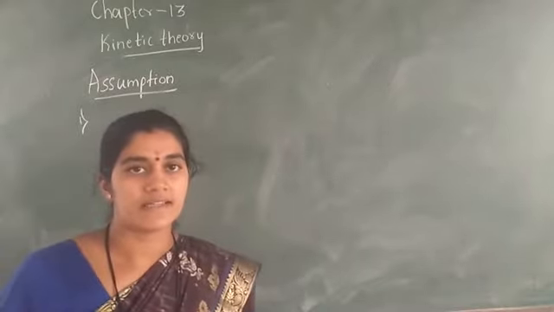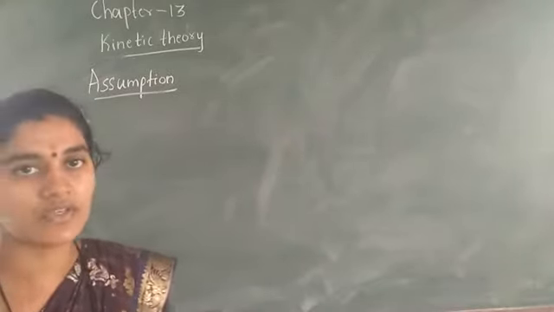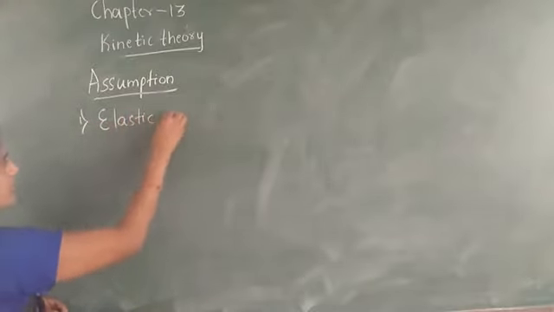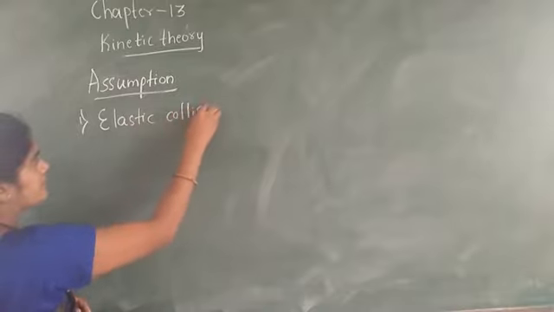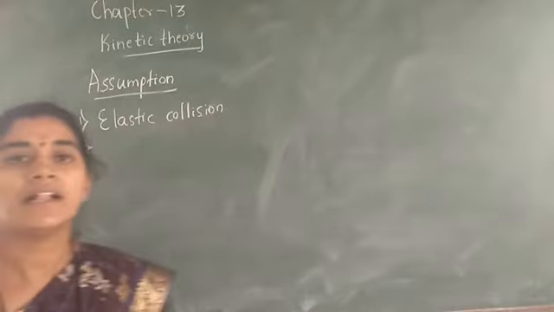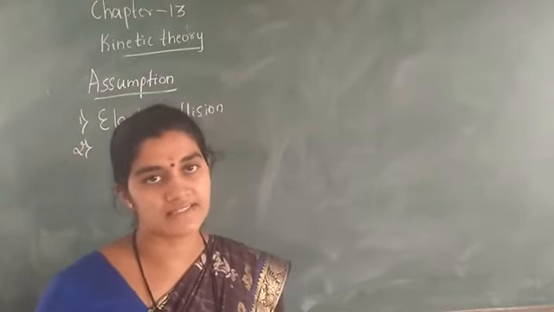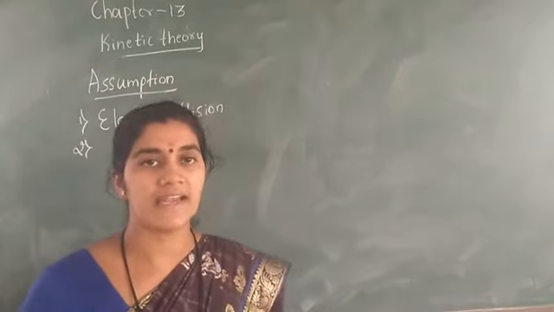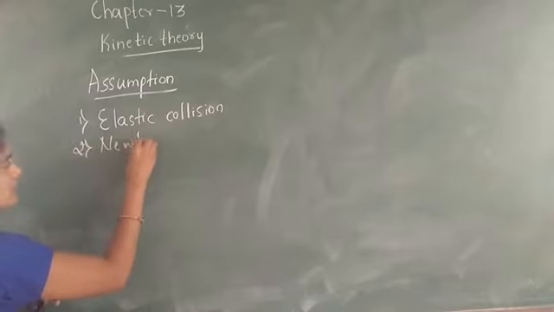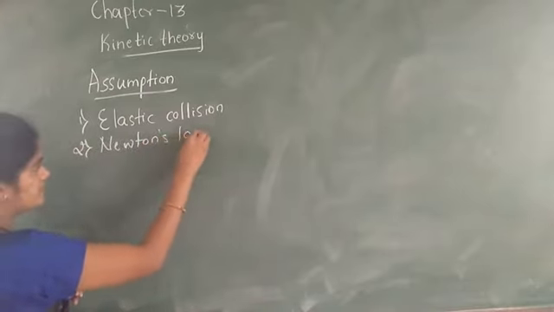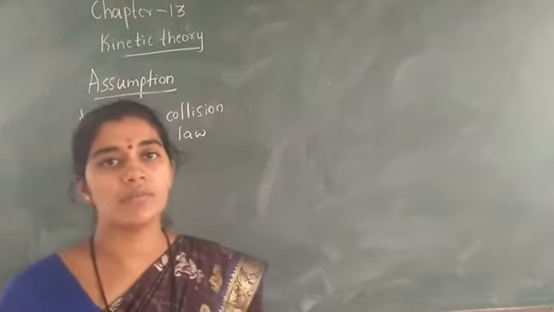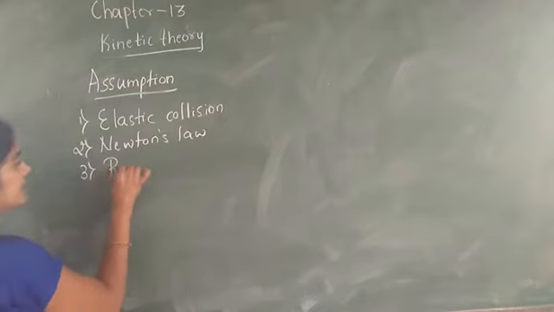Here we can say that the molecules undergo elastic collisions. The second point is that the molecules are always moving in a straight line. If they are moving in a straight line, they obey Newton's law. Next, we can say that the molecules are random in motion.